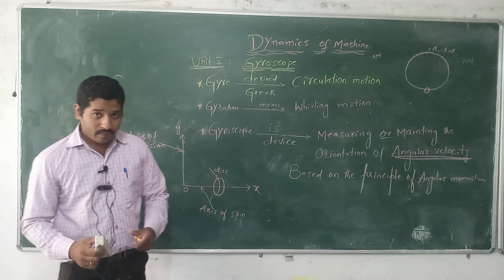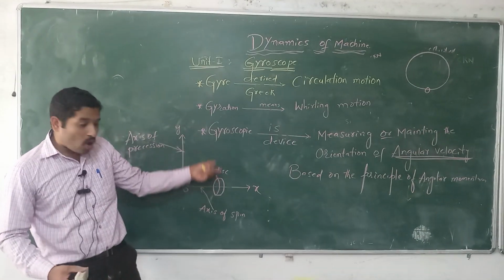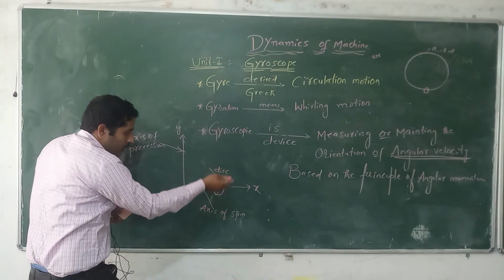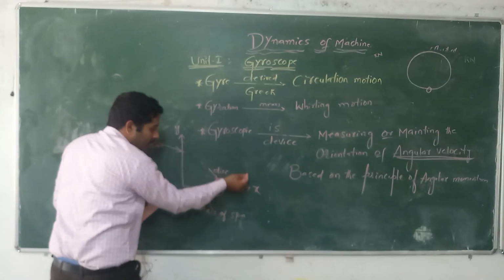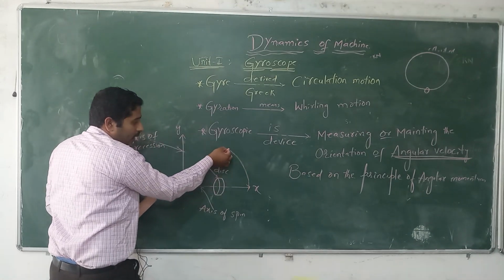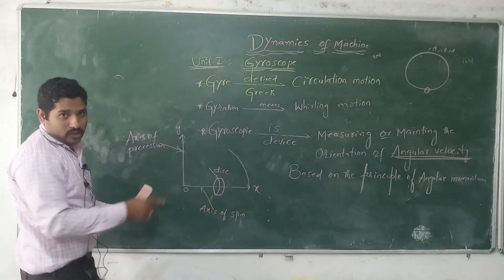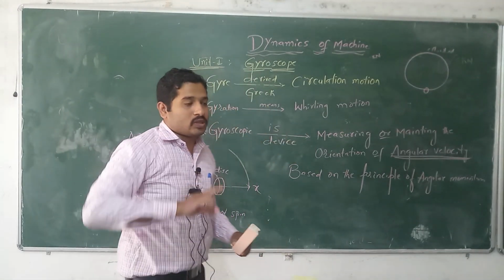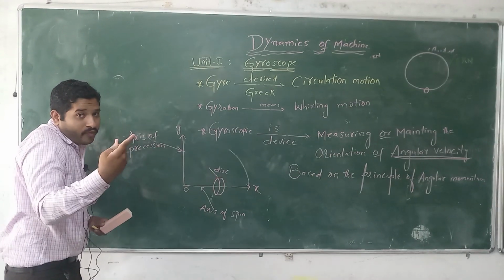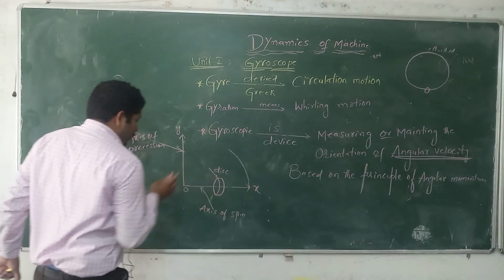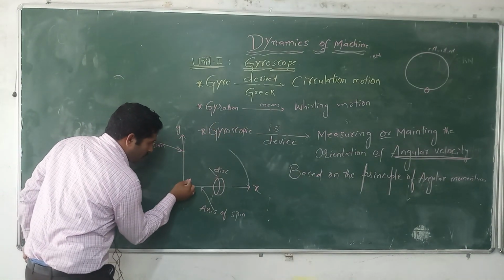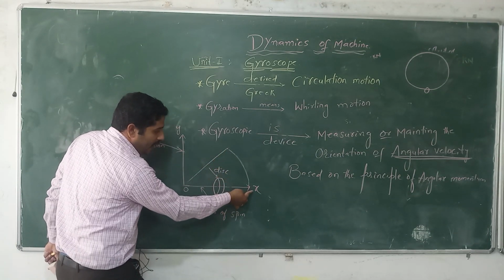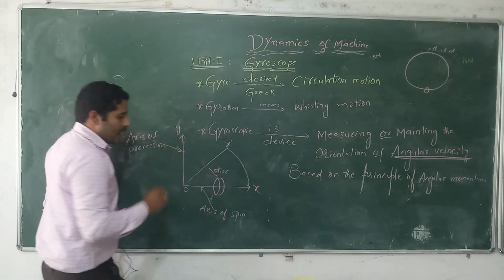Let us consider a disk mounted on the axis of spin. It is free to rotate in an angular direction under the influence of an external force applied on it. Let us see here: this one we can say is x, and this one is x dash.